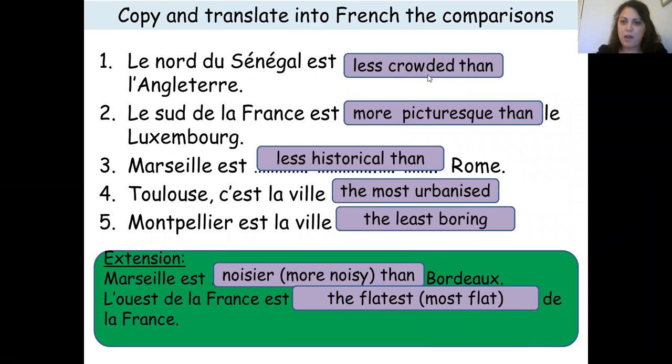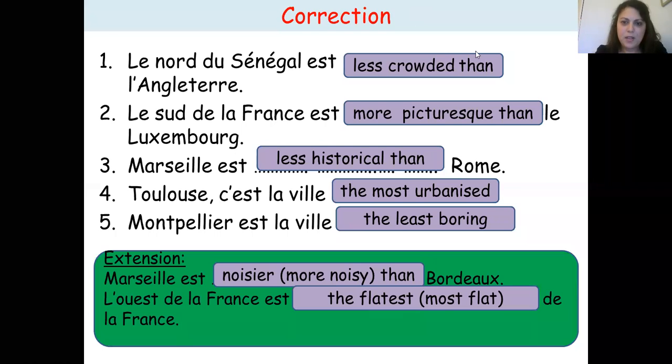So less crowded than, and then l'Angleterre. So you need to translate less crowded than, but I want you to write the whole sentence so it makes sense in your book. Okay, so I'm going to give you some time to copy these sentences and to translate the bits in English, which is the comparisons, into French.